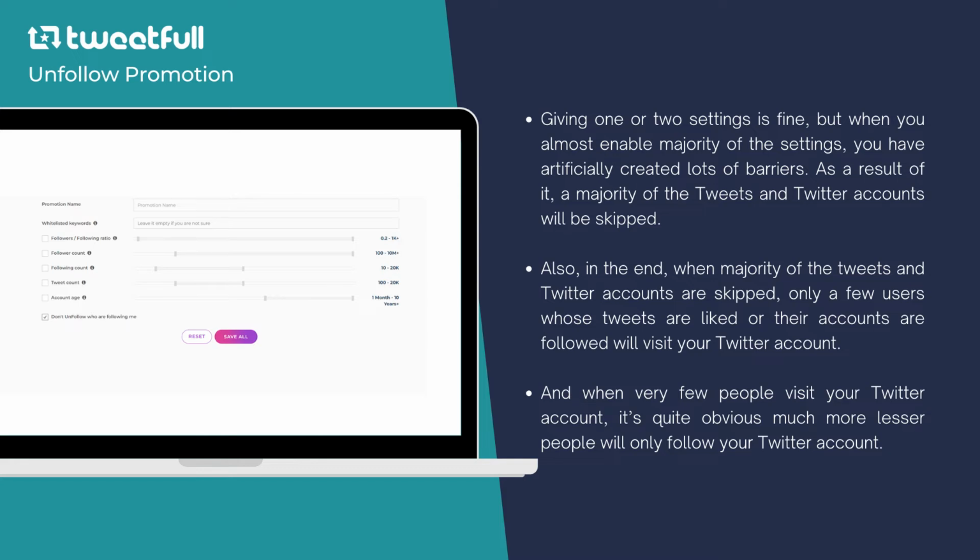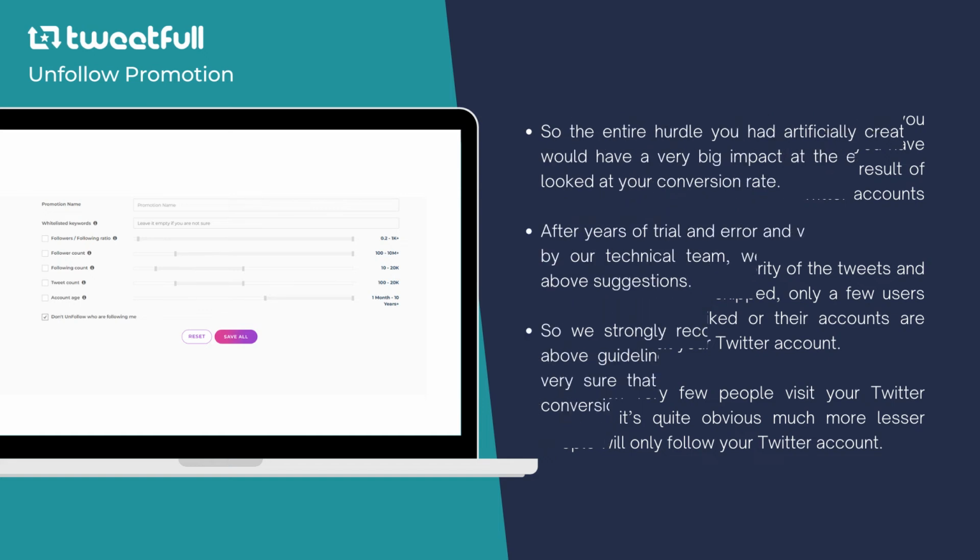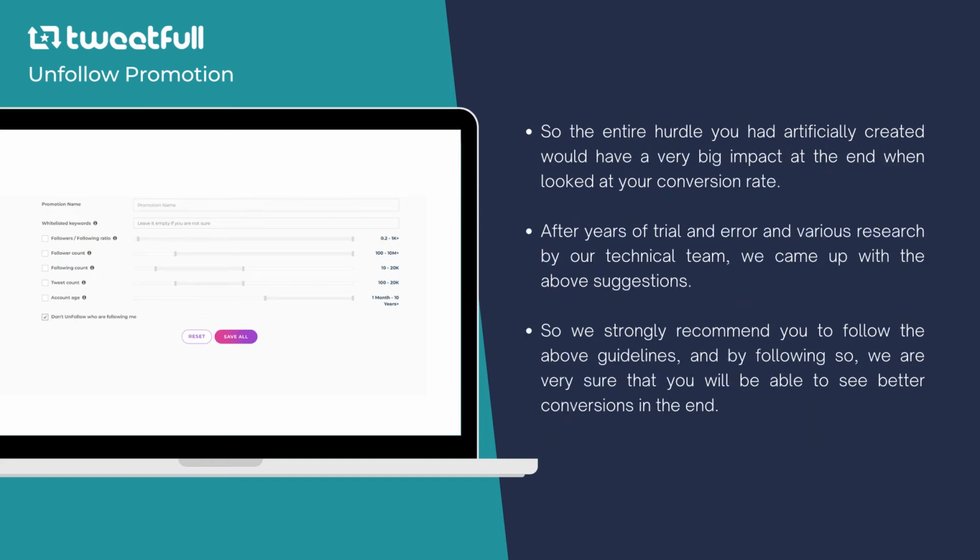Also, in the end, when the majority of the tweets and Twitter accounts are skipped, only a few users whose tweets are liked or whose accounts are followed will visit your Twitter account. And when very few people visit your Twitter account, it's quite obvious that even fewer people will follow your Twitter account. So the entire hurdle you had artificially created would have a very big impact at the end when you look at your conversion rate. After years of trial and error and various research by our technical team, we came up with the above suggestions. So we strongly recommend you follow the above guidelines, and by doing so, we are very sure that you will be able to see better conversions in the end.